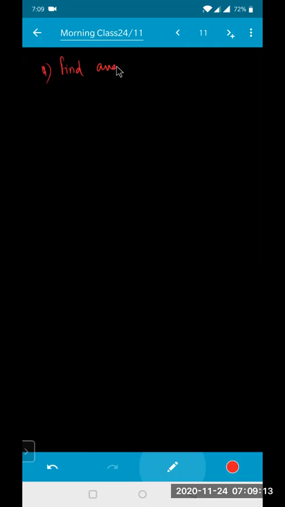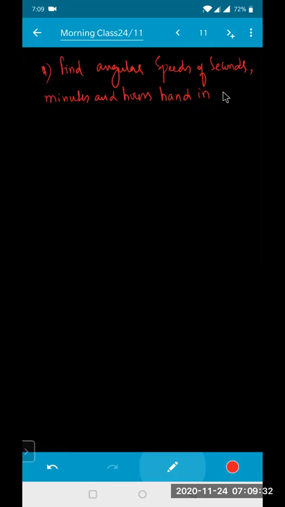Find angular speeds of seconds, minutes and hours hand in a clock. It is circular motion, because it is moving in a circular path. Find the angular speed. So angular speed for the seconds hand, omega in seconds, will be equal to 2 pi into 1 divided by 60.